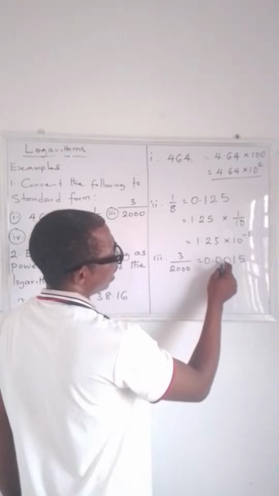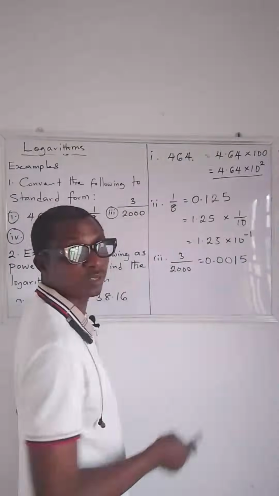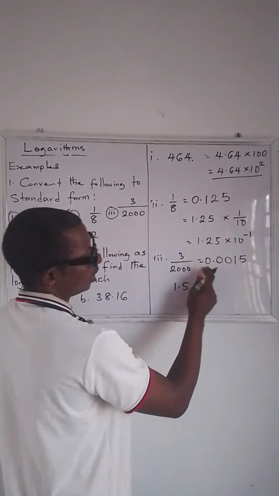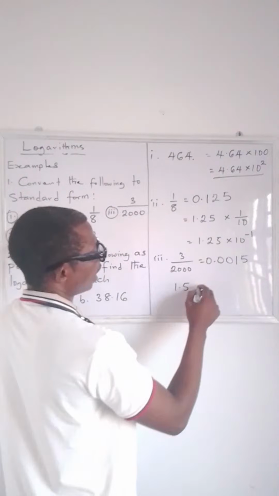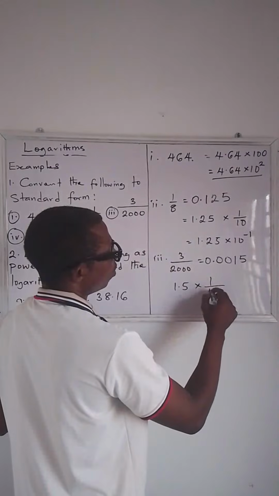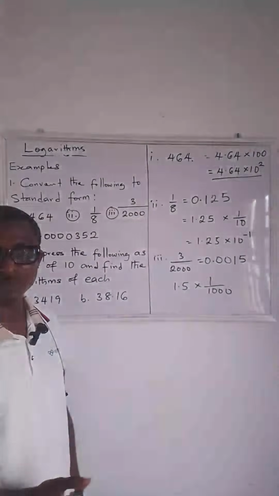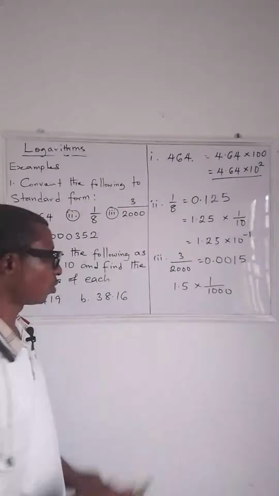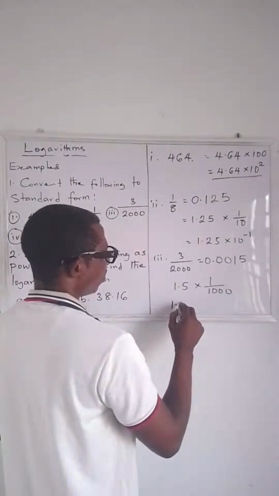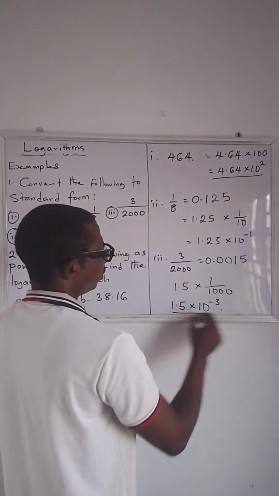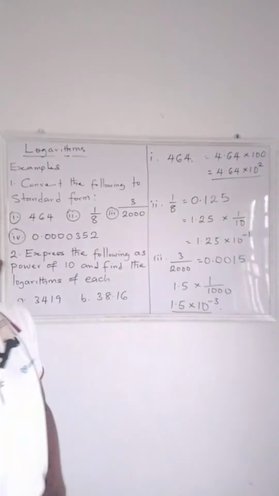So we move it 1, 2, 3. So we are moving the point 3 times. So you have 1.5. You can ignore the zeros here. So times 1 over 1,000, because we have moved the point 3 times to the back. And this is the same thing as 1.5 times 10 raised to the power of minus 3. So this is the answer to this problem.